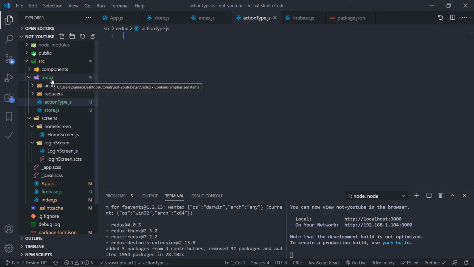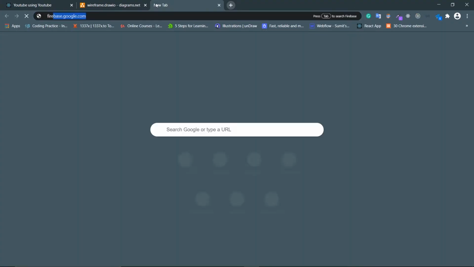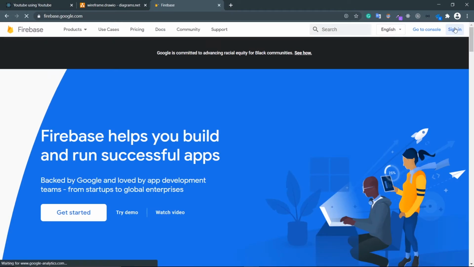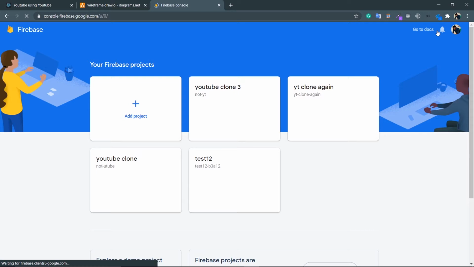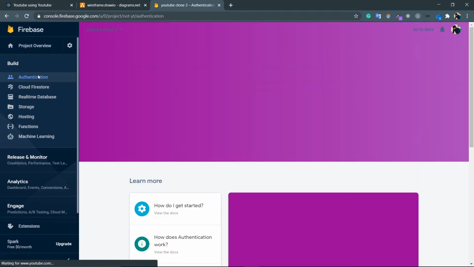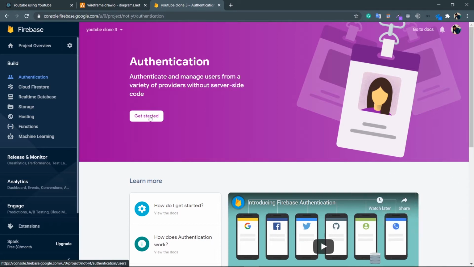Okay, so let's now implement the authentication using the Redux flow. We are going to use authentication with Google using Firebase. So just go to your Firebase app and you need to enable the authentication for Google. So just go to firebase.google.com. Oh, I need to log in. Nice. Okay, so I had to log in and then click on this Go to console. Click on your project. Okay, so inside this project, just click on this Authentication tab. Authenticate and manage users from a variety of providers without server-side code. Get started.